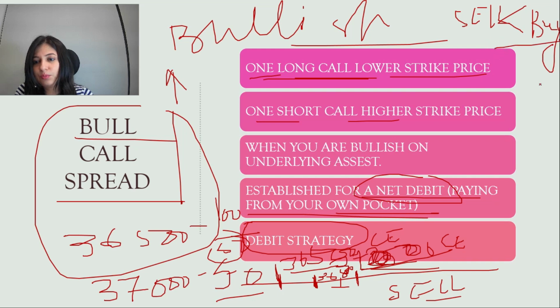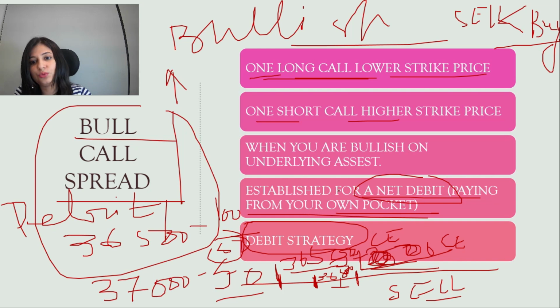So you are giving more from your pocket. So that's why it's a debit strategy. You must have heard about debit spread, credit spread. So this comes under debit strategy. That's a debit spread you are creating, because you are giving more from your own pocket. Your buying call is more than the premium you are getting.